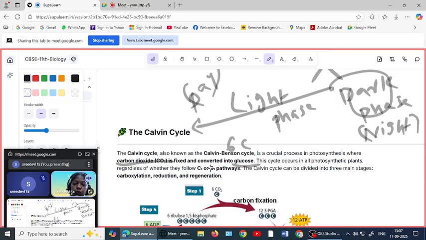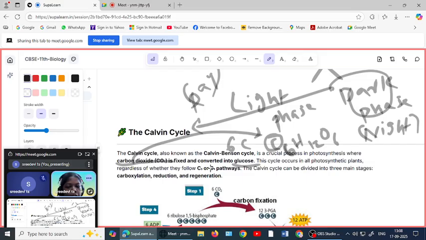What is the formula? C6H12O6. So 6 carbon atoms needed for glucose production. So these 6 carbon are getting from this carbon dioxide. You got the connection? Why the Calvin cycle is needed? What is the use of carbon dioxide fixation? How the glucose is produced? You got the connection? You got the topic? Okay.